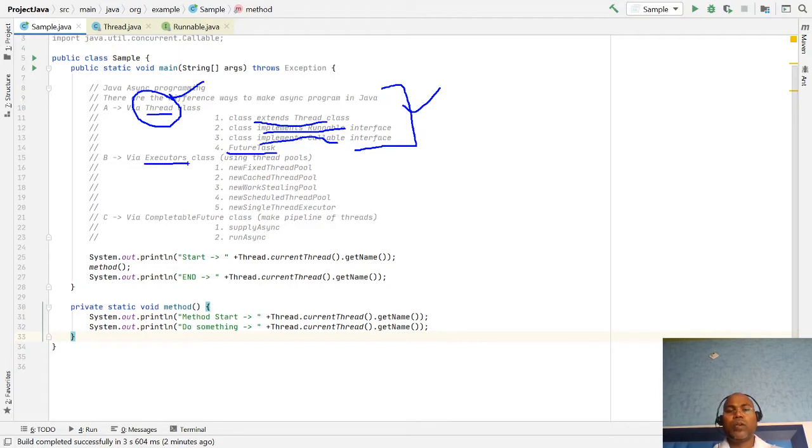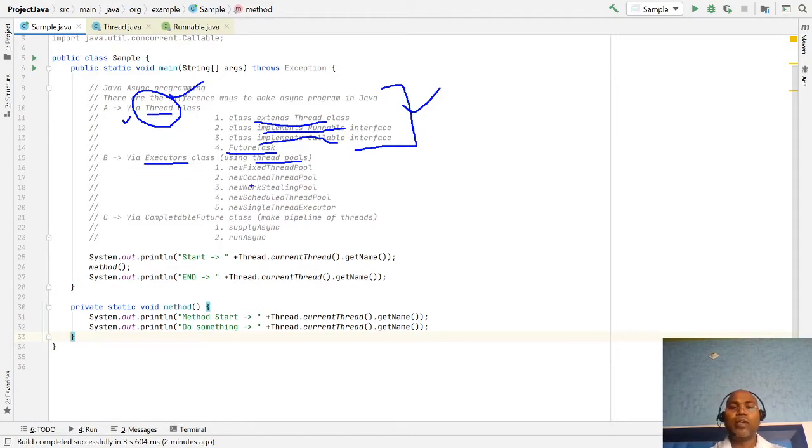The second approach is executors. Instead of creating a single thread, we create thread pools, a pool of threads, and we submit our tasks to the pool. I want two tasks, three tasks, four tasks executed by these threads. That is the executor framework, and it has one benefit. Let's say we have 10 tasks. Generally, before, we had to create 10 threads, manually start them, and let each complete its own life cycle.